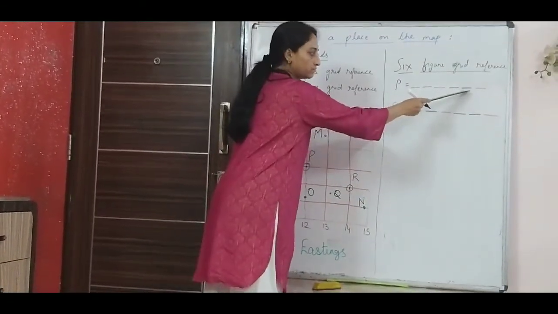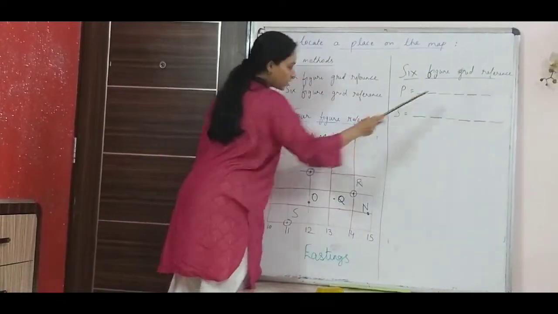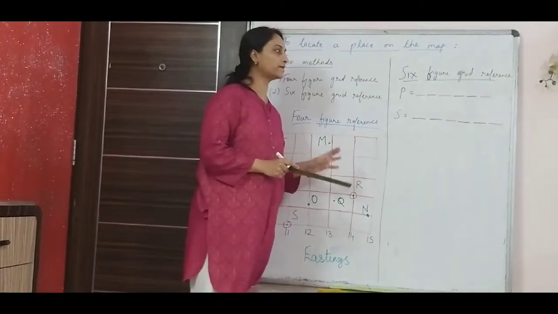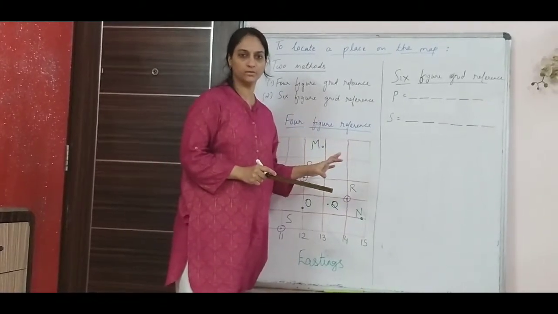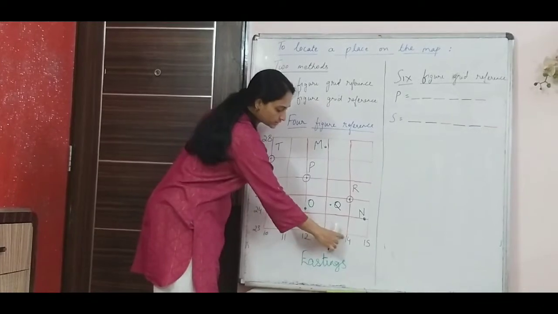Similarly, your northing, the 2 northing, which means these 2 digits that you write here. And the third northing would be the one that you find in between. See, the only difference between 4-figure and 6-figure is 4-figure just gives you an approximate location. Like for example, this Q was between 2 easting and 2 northing.